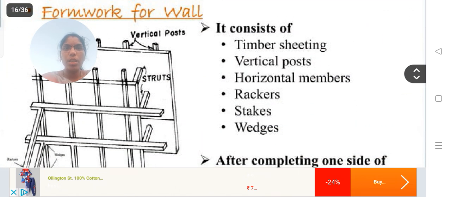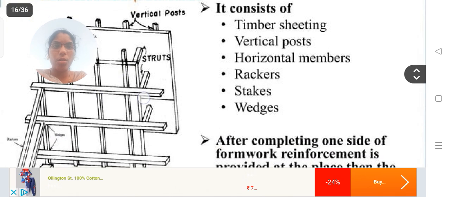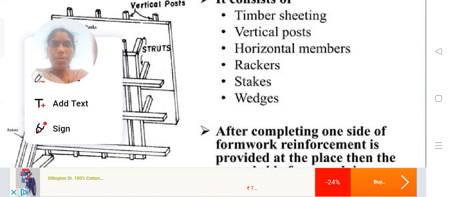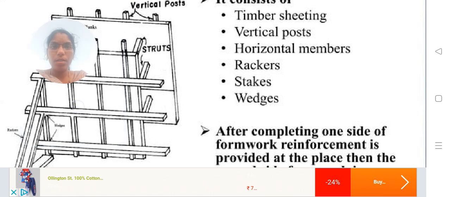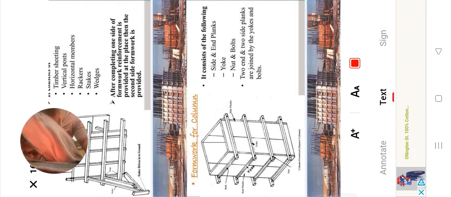This is one of the formwork parameters for the wall. So it is the wall formwork. In wall formwork there is different terminology. Here we take timber sheets. For the timber sheets we provide vertical posts and struts. Horizontal members are called struts, and wedges will be provided at the corners.